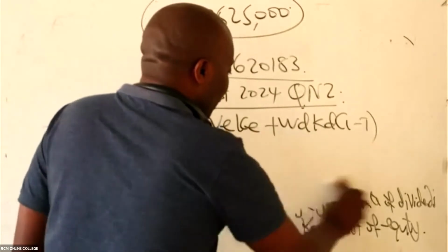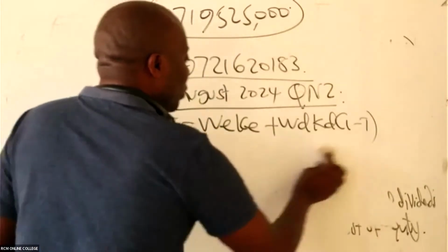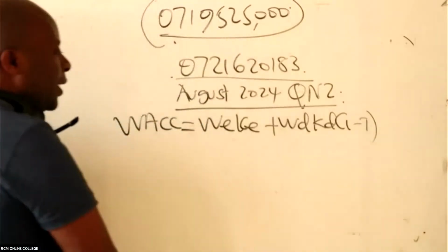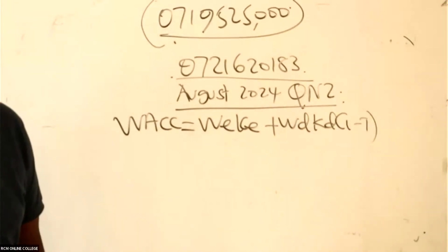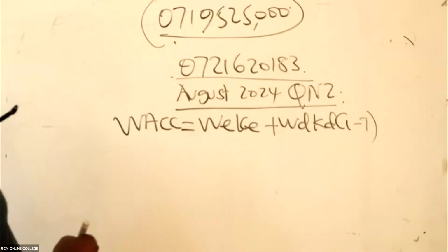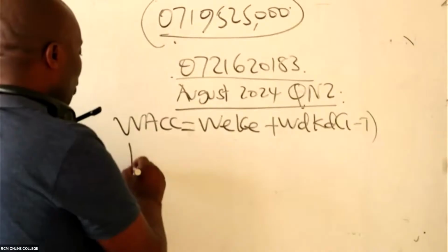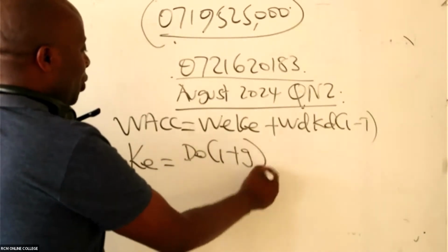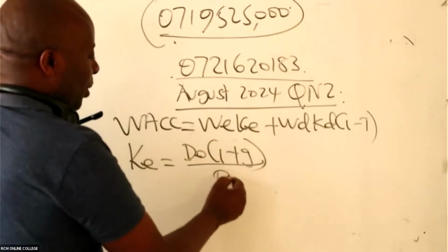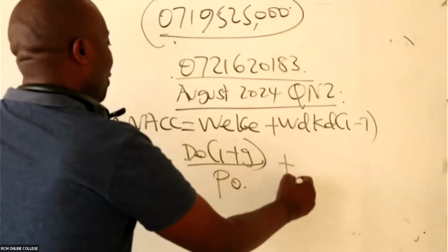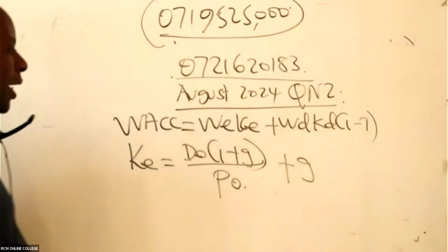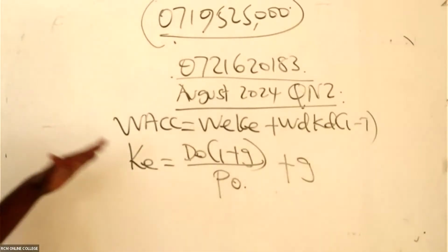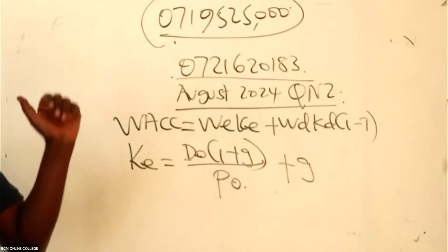Of course, you can remember this, and you remember very well that what these questions want us to provide here is the cost of equity. So then how do we get this cost of equity? Cost of equity will be DO into 1 plus G, all over PO. Now remember, you must have two growth rates there. Because Kenya is a winning country, it's a growth.